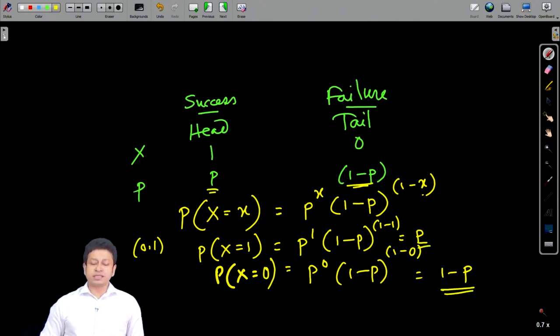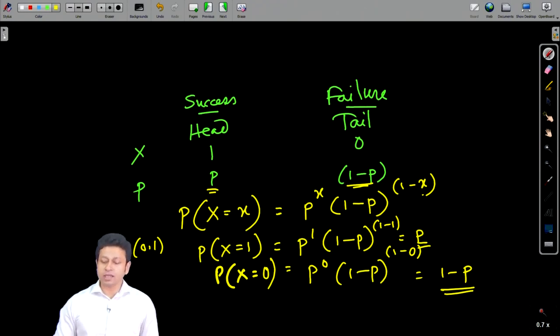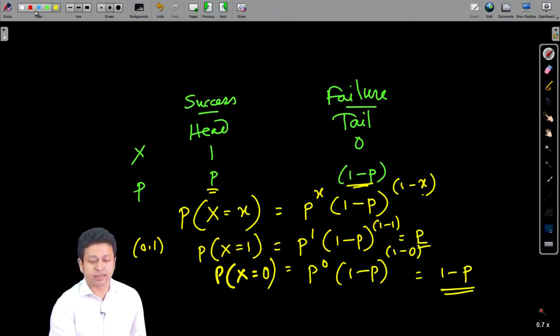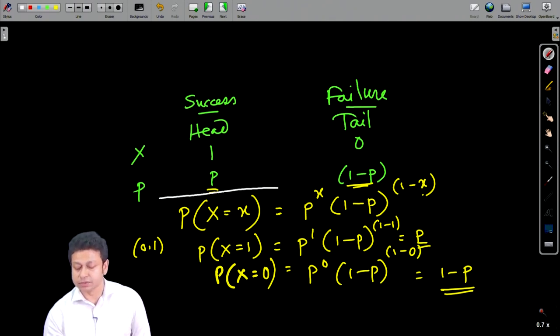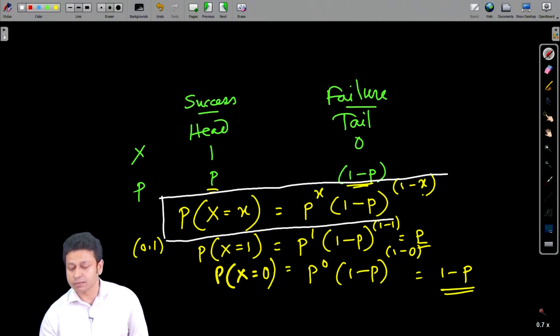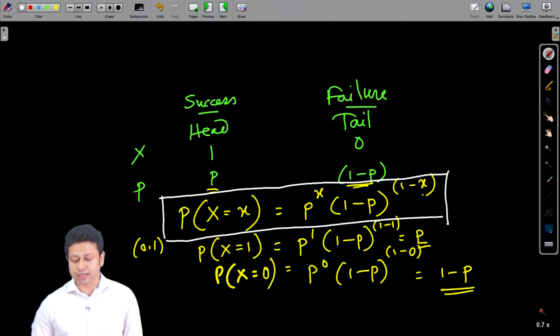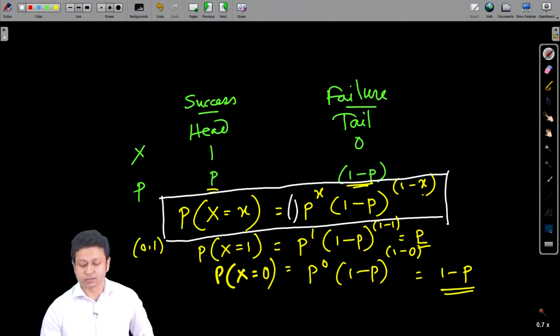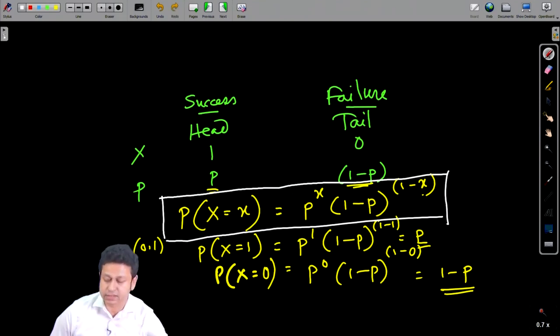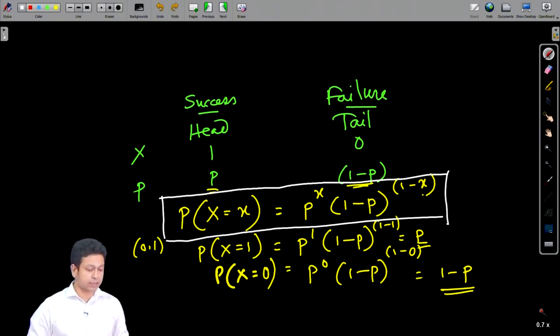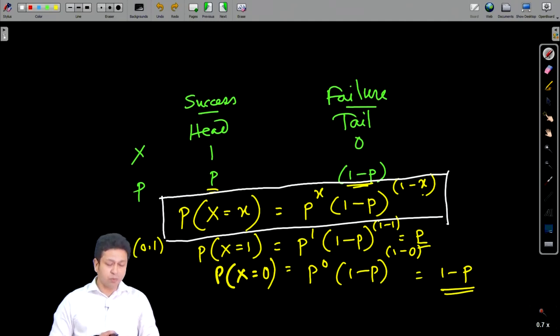Essentially, this probability mass function represents a Bernoulli trial or a Bernoulli distribution. Remember, when I talk about a Bernoulli distribution, I am talking about only one trial. I am not adding any term here because it is just one trial. All right. Now, what are the examples?